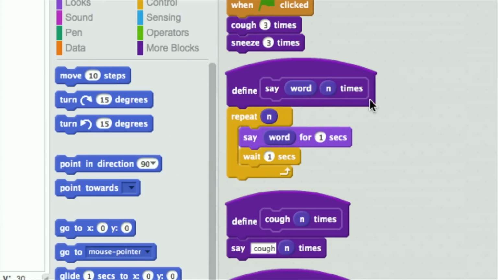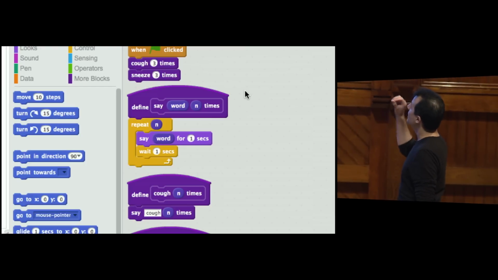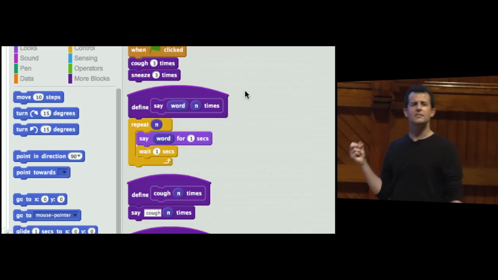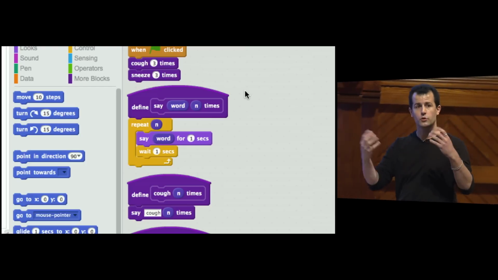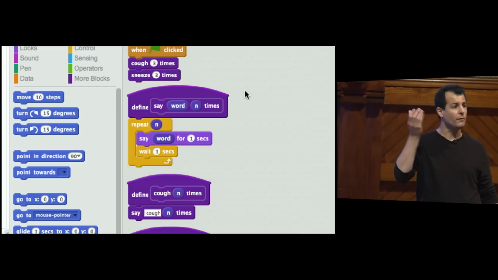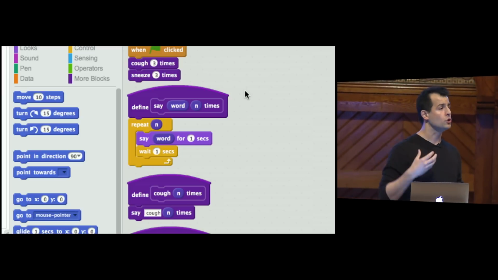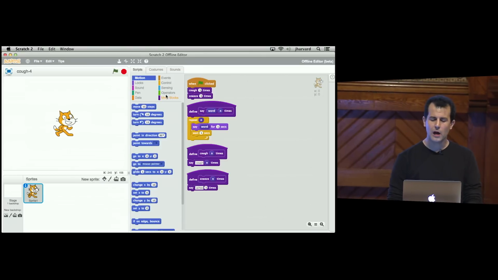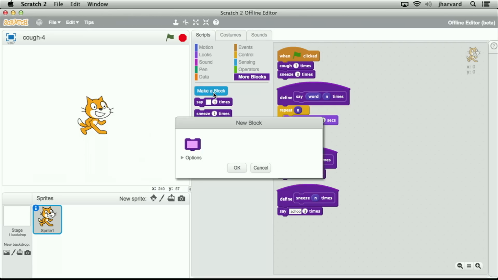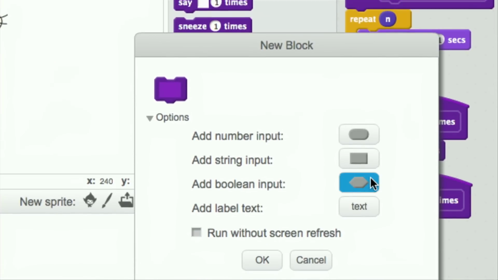There it is. So what if I instead define a bigger puzzle piece called define say word n times, right? Sneezing is just, apparently in Scratch, achoo. So we express it as a word just because that's the constraint of the program. And a cough is but cough, C-O-U-G-H. So that's just 2 different words doing essentially the same thing. So I can actually make a new block like this. I didn't use this menu option before, but when you click Make Block, you can choose some options, and you can say that this block actually takes some inputs, otherwise known as arguments or parameters, so that you can modify the behavior of your block.